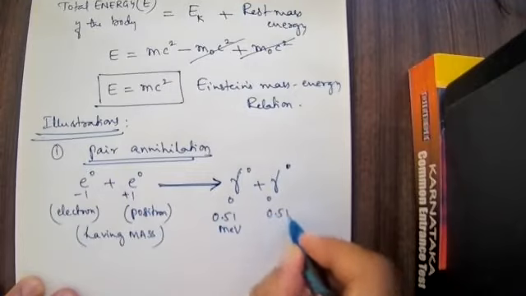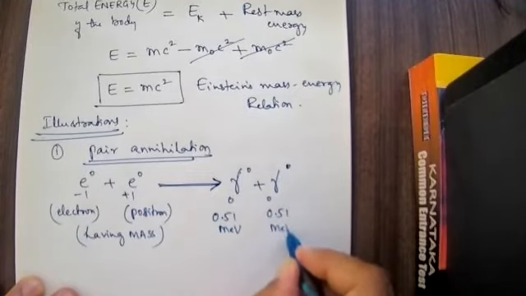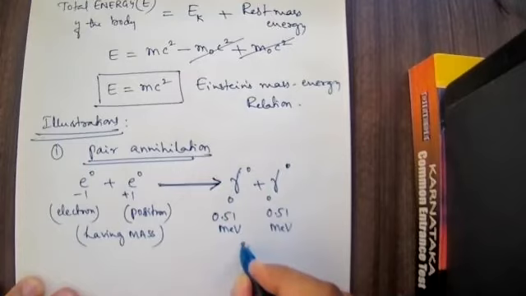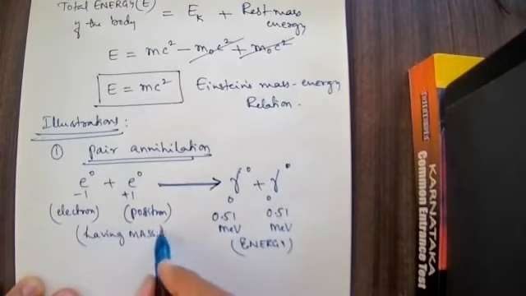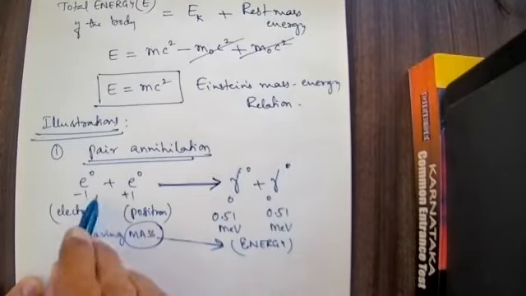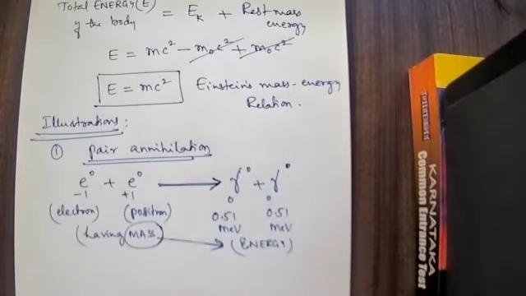It has only energy, but the electron and positron have mass. So mass is converted into energy.